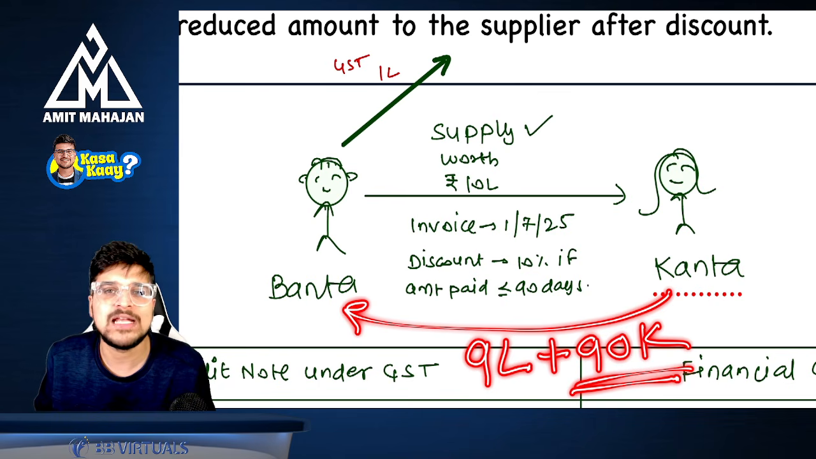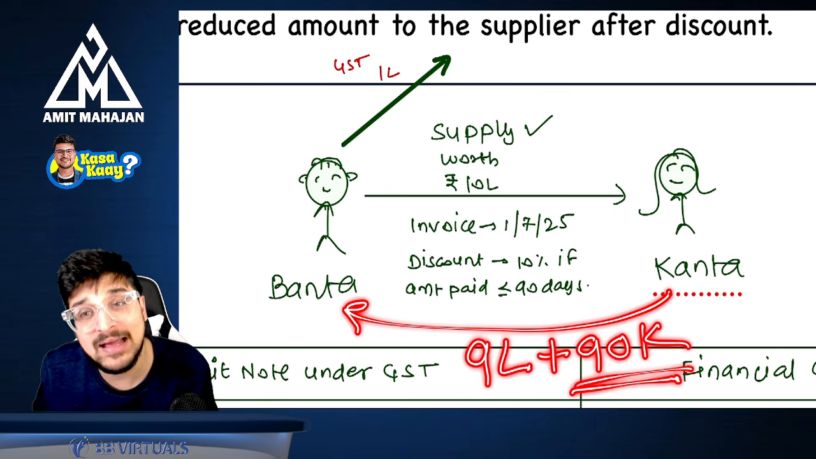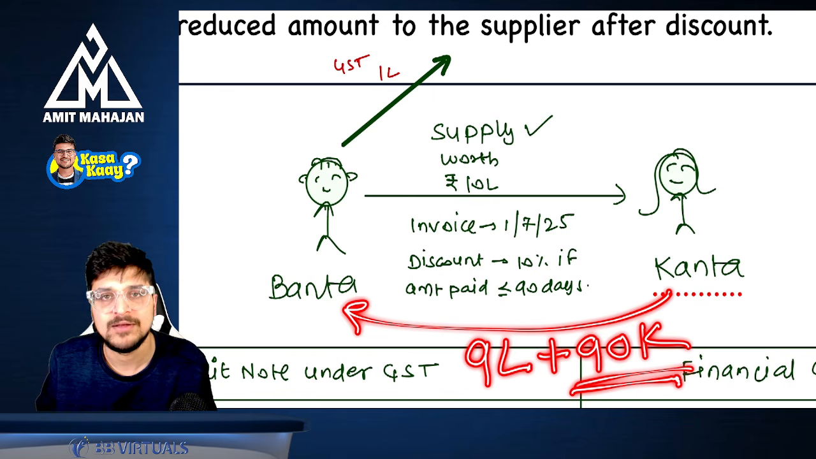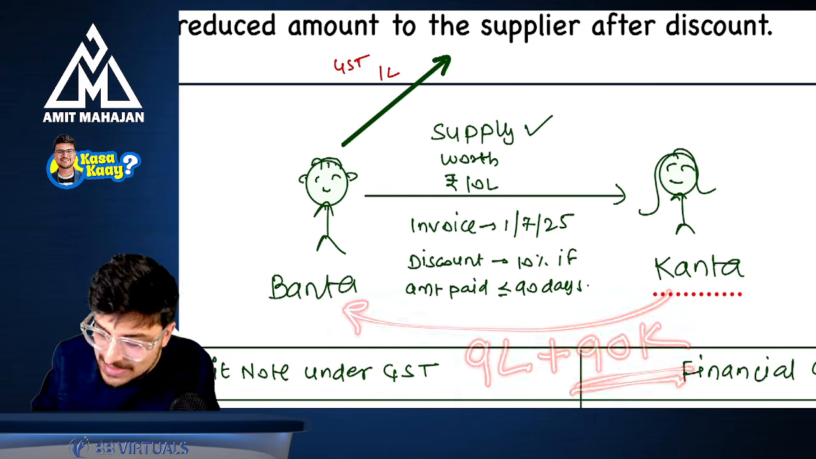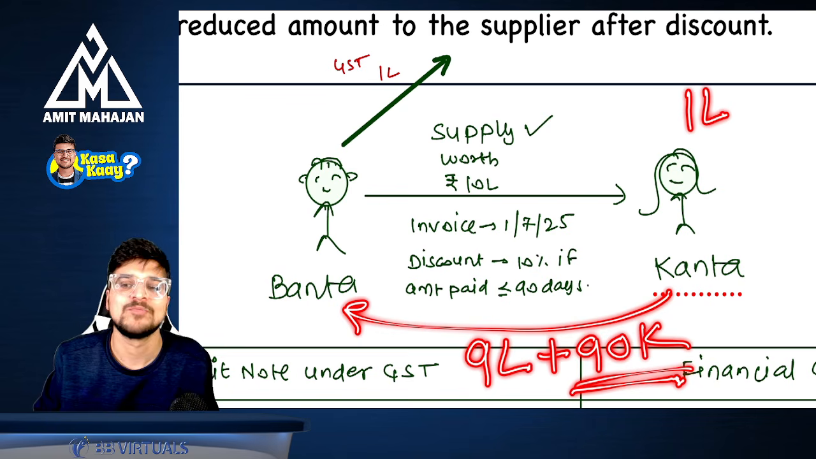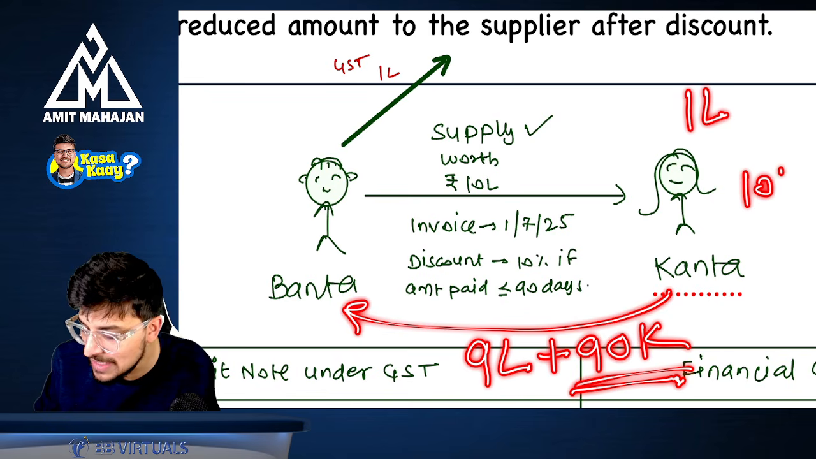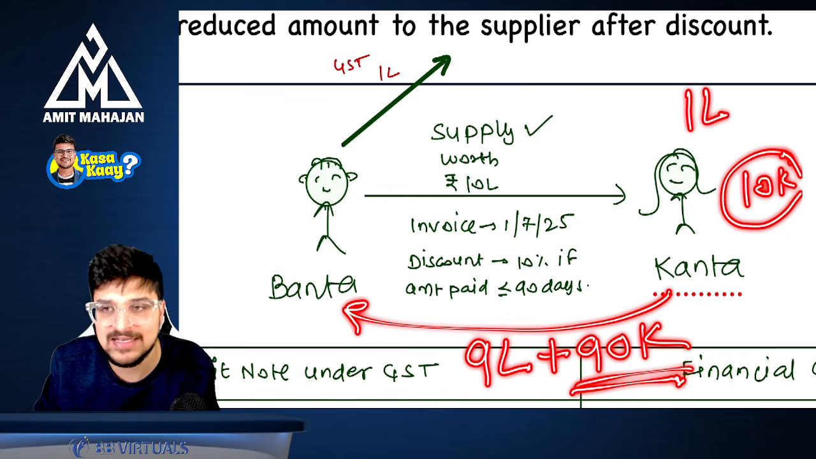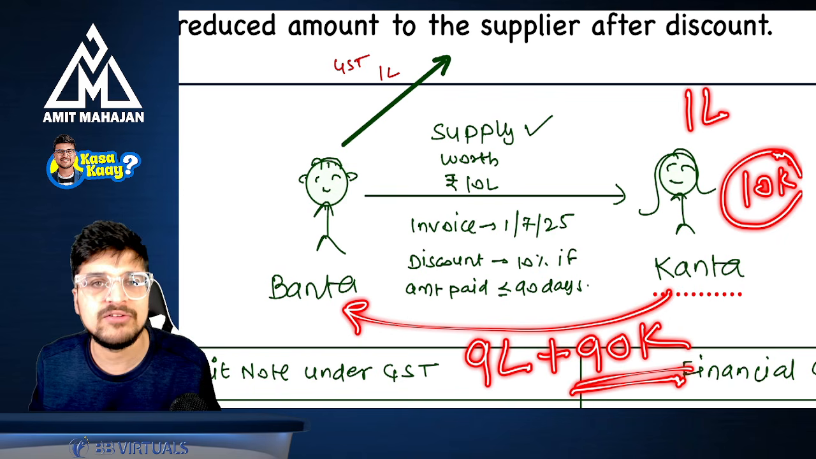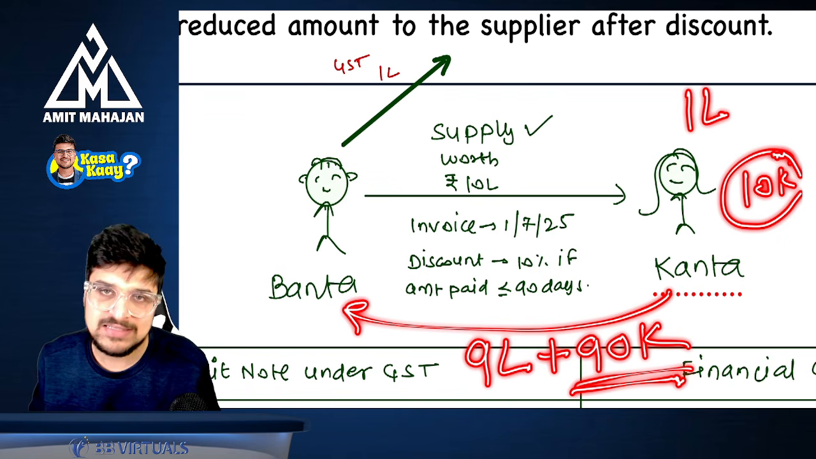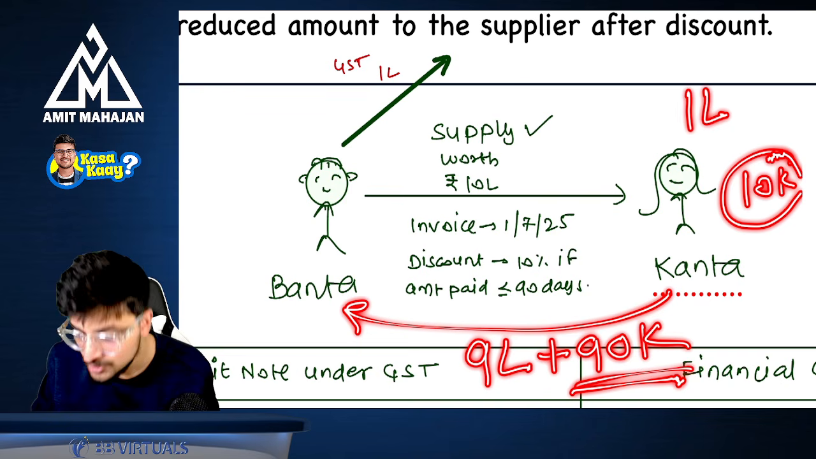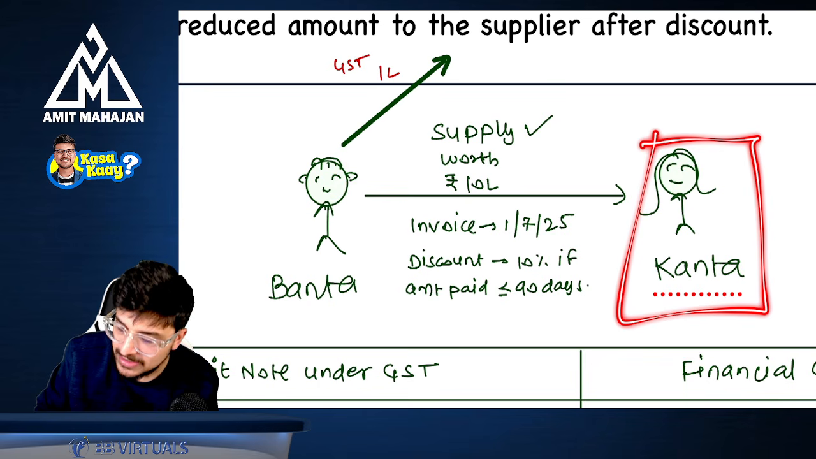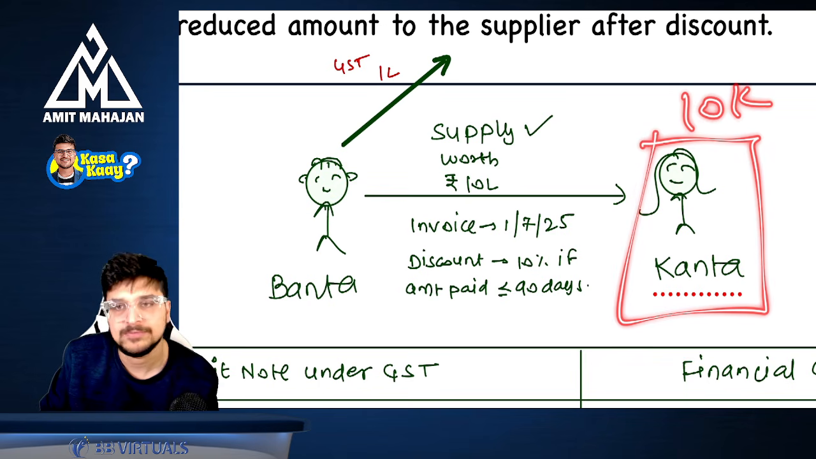Perfect. Now, you only tell me how much GST did Kanta pay? 90,000. Of how much did Kanta get the ITC? 1 lakh rupees. Don't you think for the extra 10,000 rupees of ITC she has taken, she will have to reverse the ITC, everybody? Don't you think she'll have to reverse the ITC of 10,000? Yes, she will have to reverse the ITC of 10,000. Perfect. So we understood Kanta's point, that Kanta will have to reverse 10,000.